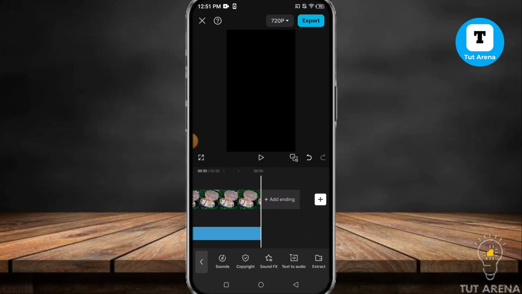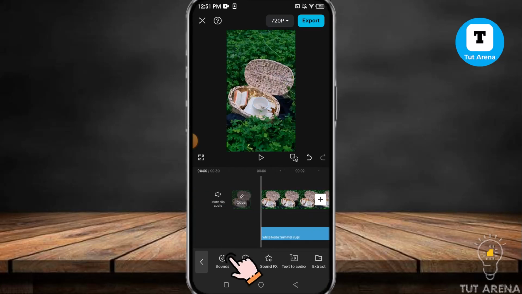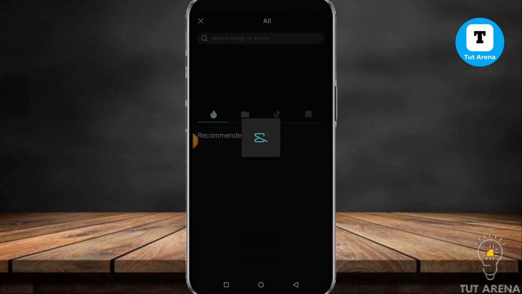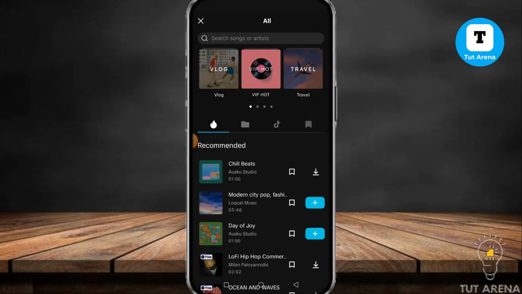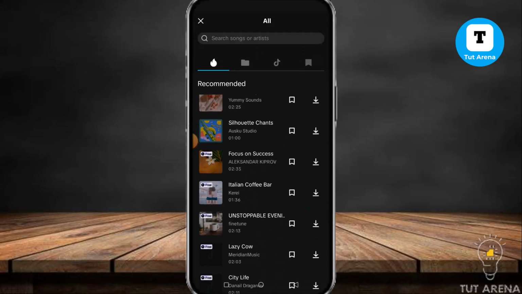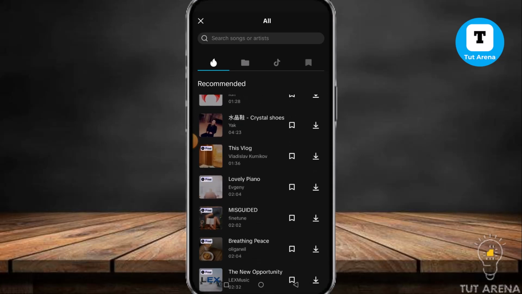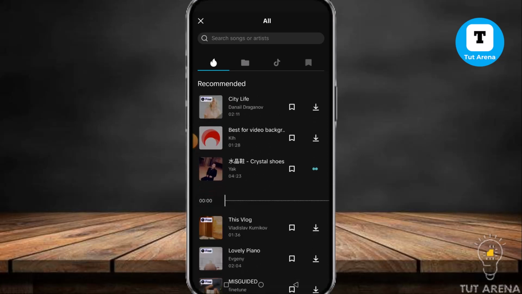Here, to make it satisfying, I am going to add a background music here. Tap on the sound and then you guys will find out a lot of background music here. Select which one you like. For example, I like this one and I'm going to add it on my timeline.